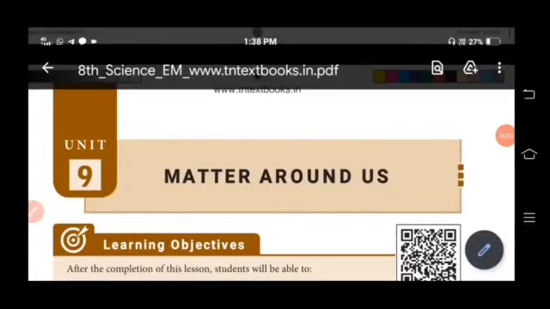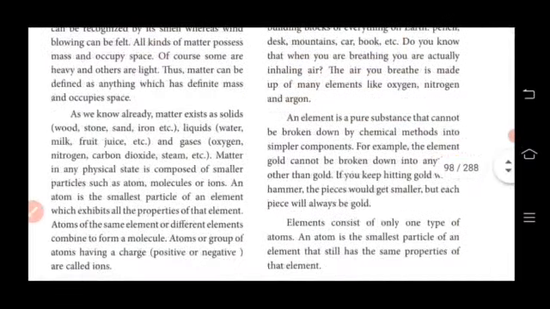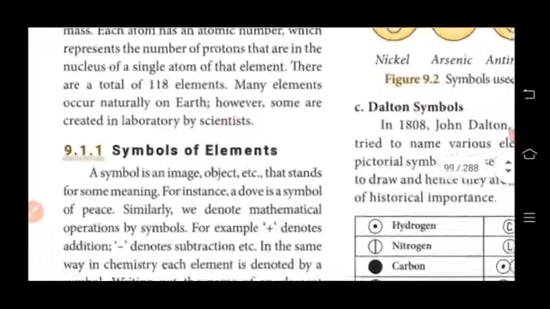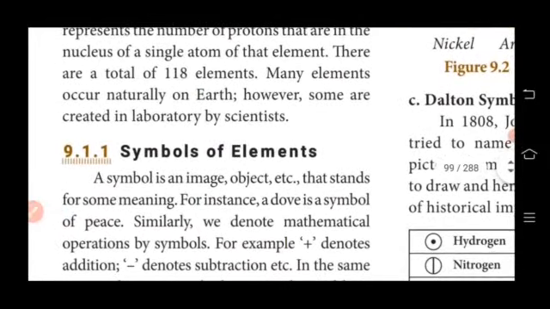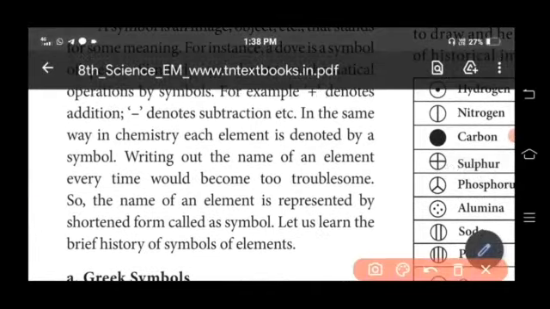Let us move on to our next lesson, matter around us, unit 9. So let me tell you what are the important question answer from the book inside. So you must read the symbols of elements. So here the answer is given. Define symbols. The shorthand form of elements is called as symbol. So this is the important question. What is meant by symbol or define symbol? The name of an element is represented by shorthand form called as symbol.